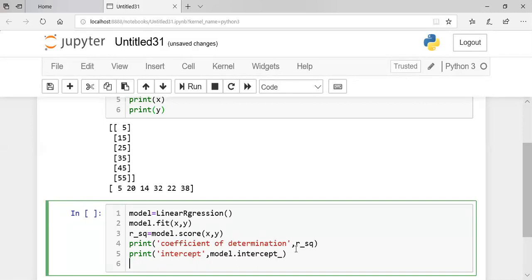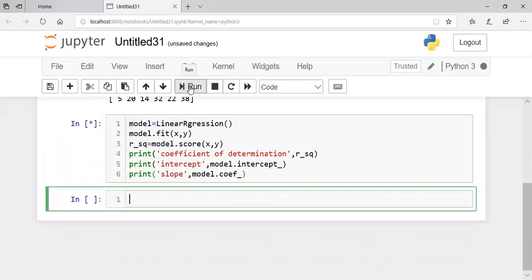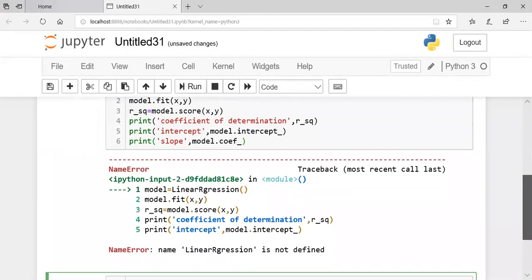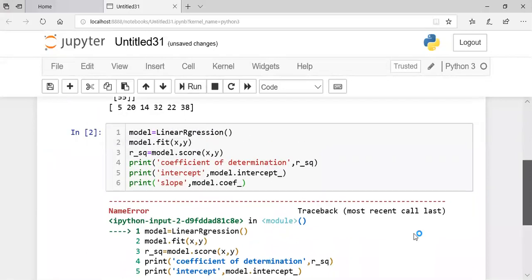So let's see the output, and we will try to observe whether it is a list or not. So printing the slope, model.coef_. Let us try to see this output. Oh, spelling mistake.